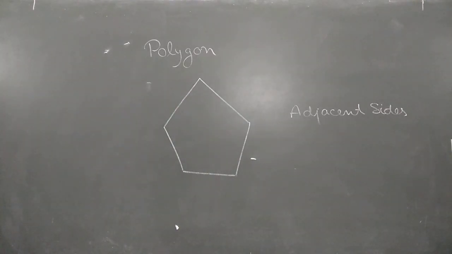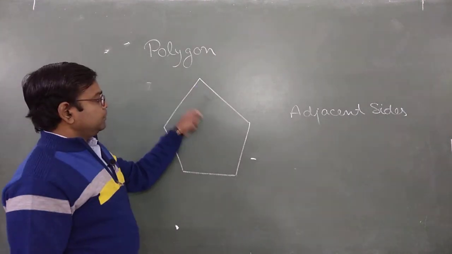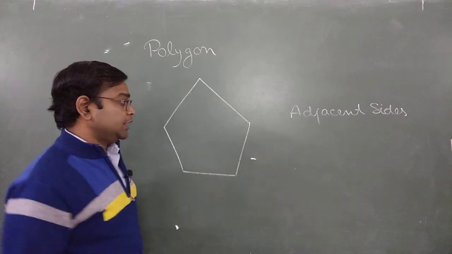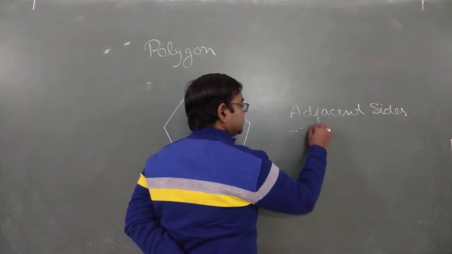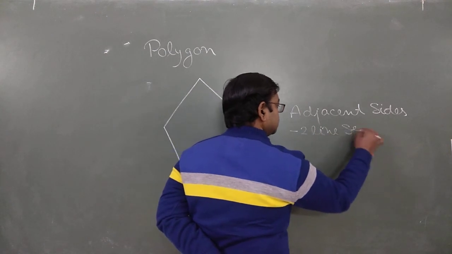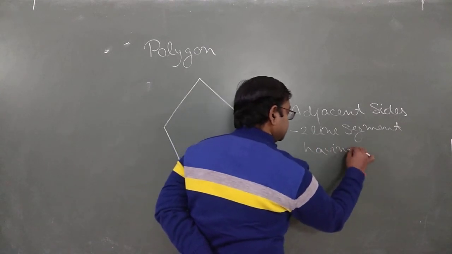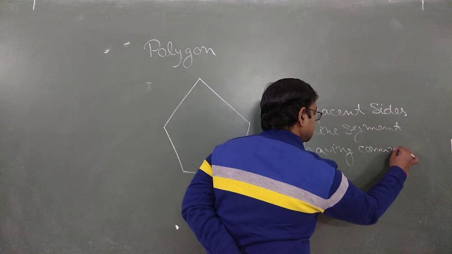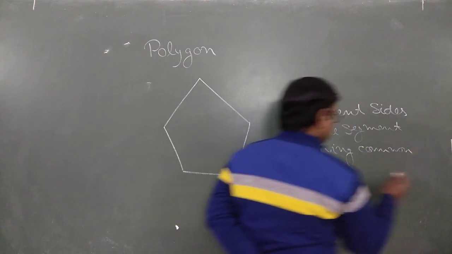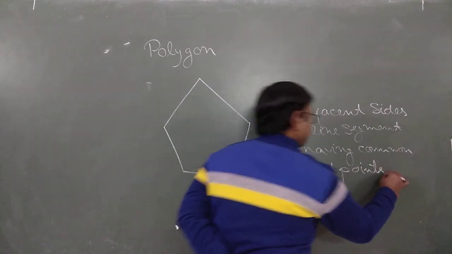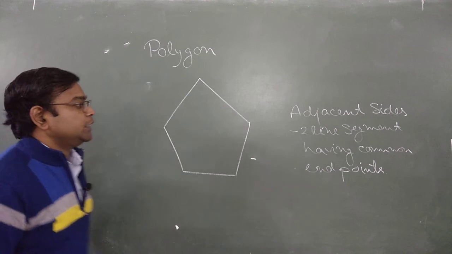As you are observing on the board or screen, two line segments having a common endpoint are known as adjacent sides.